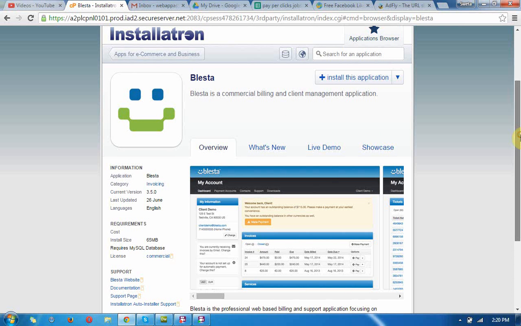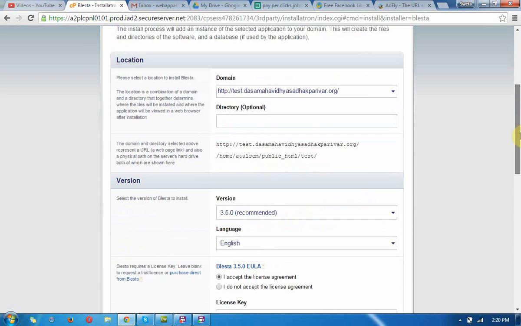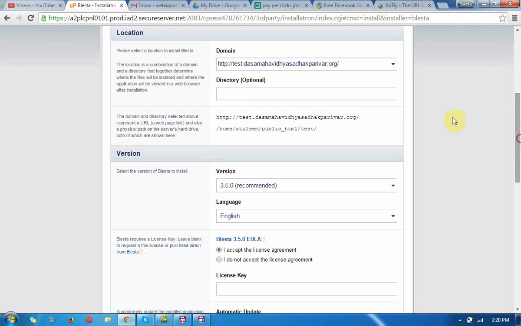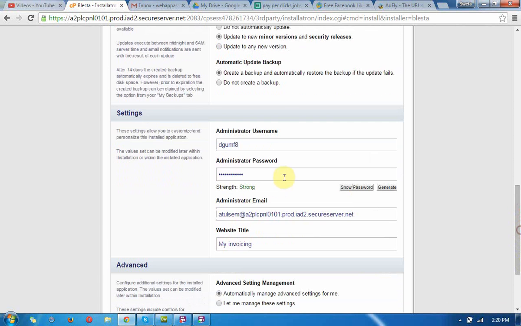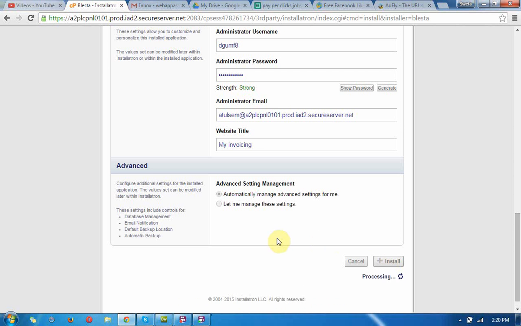After you get all of the information from this, you can click on install this application at your domain name. On the next page, you can define the subdomain or domain, whatever you need. Directory is optional. You can change the settings. You can give your username, password and email ID, and after that you can click on install this application.